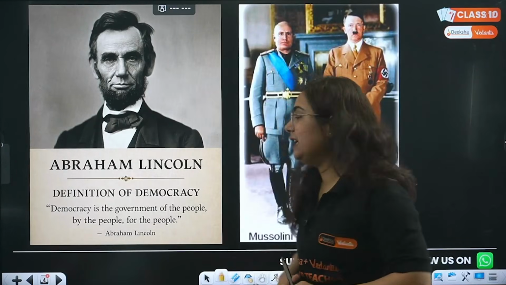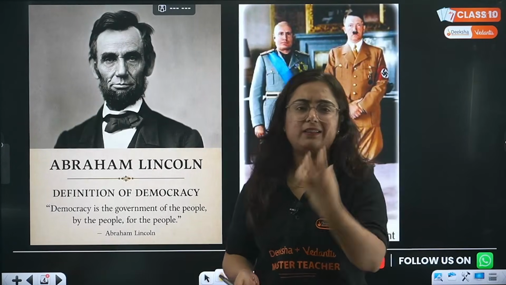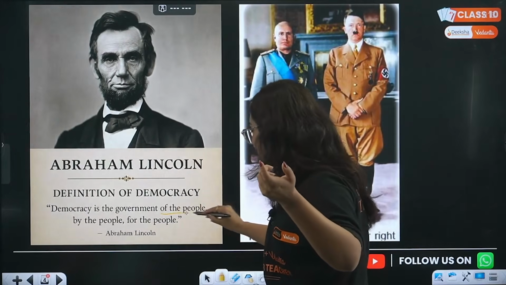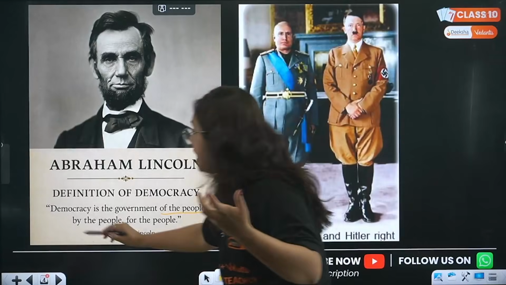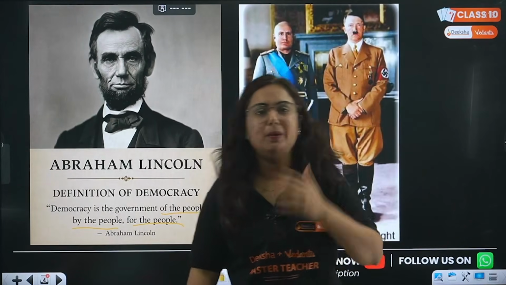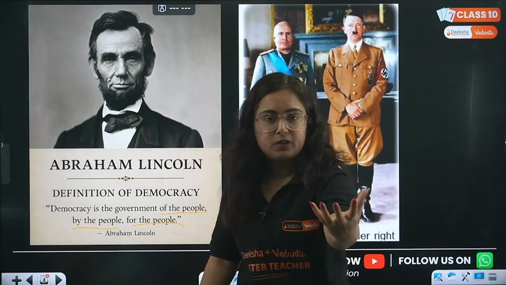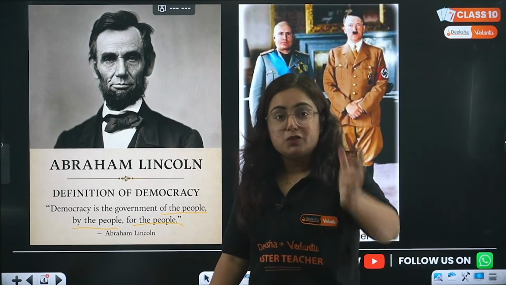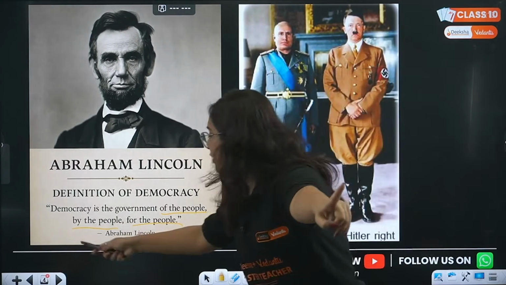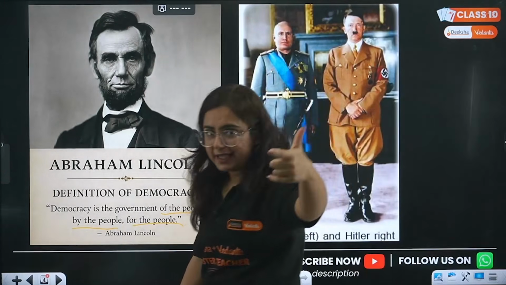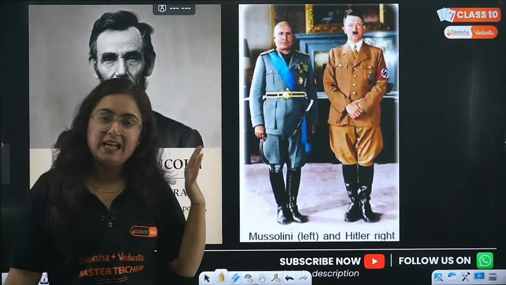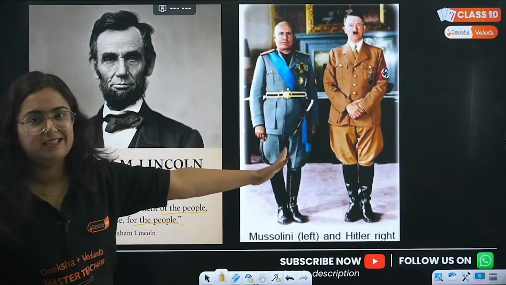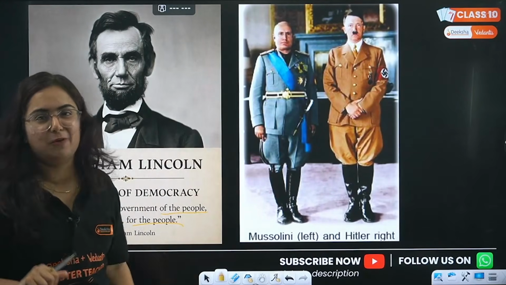But why we are referring to him in this chapter on democracy is because he gave us a definition of democracy which is very relevant: it is a government of the people. Pay attention to the words. It is the government of the people, by the people, and for the people. Who makes the ruler? We. That means by the people, right? The ruler works for whom? For us. That means for the people. So pay attention to this definition, that democracy is the government of the people, by the people, and for the people, right?